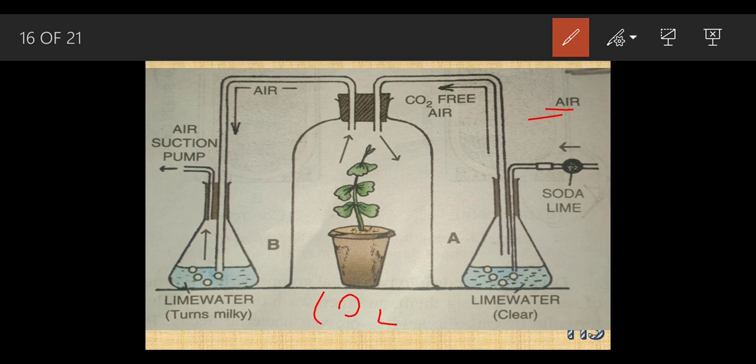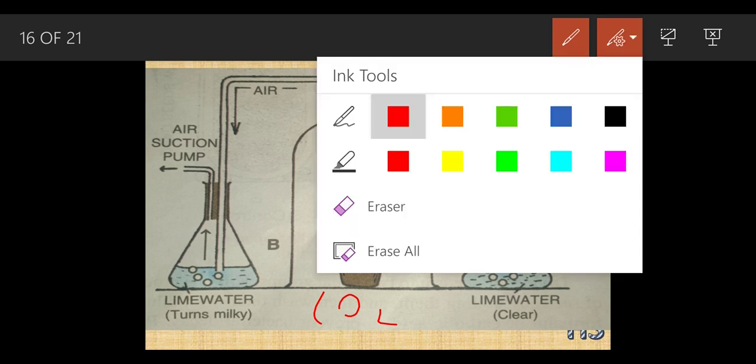As I said, inside this air there would be a presence of carbon dioxide. We have kept a reservoir of soda lime. Now what was the function of soda lime? We have studied: it's a mixture of sodium hydroxide and calcium hydroxide. The function of this soda lime was to absorb the carbon dioxide. So when the carbon dioxide got absorbed, what is the gas which was left?